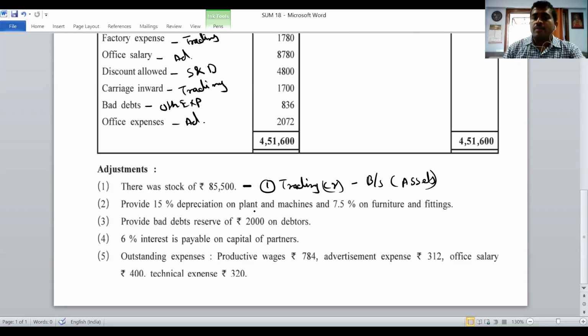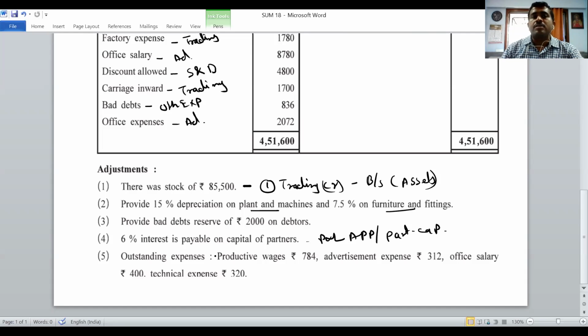Depreciation on plant and machinery and furniture and fixtures. It's a normal one. So just tick mark on the plant and machinery and furniture and fitting. Provide bad debt reserve of 2,000 on debtors. So take the bad debtors, tick mark. 6% interest on capital of partners. So same thing, partners, P&L appropriation, and then we have to transfer to partners' capital.